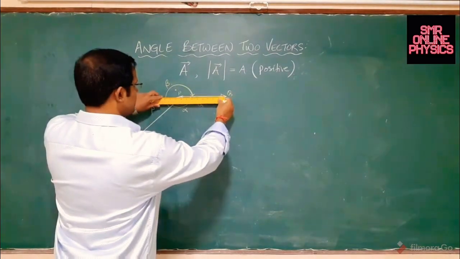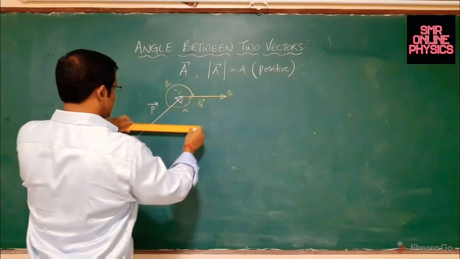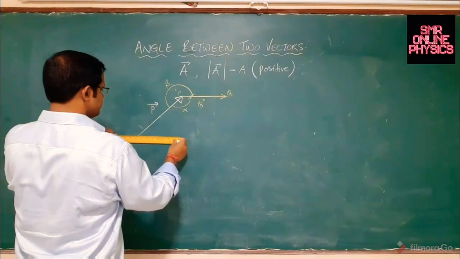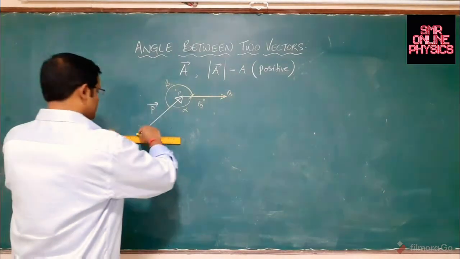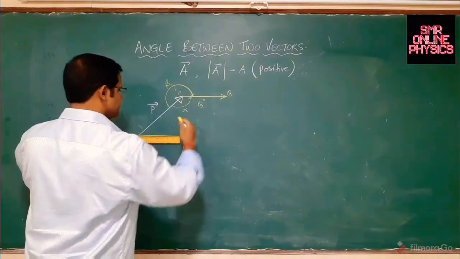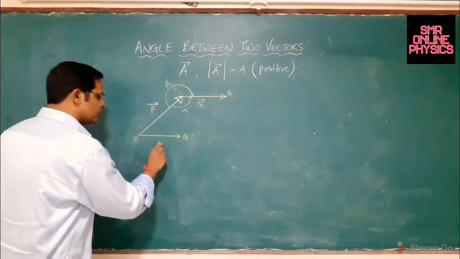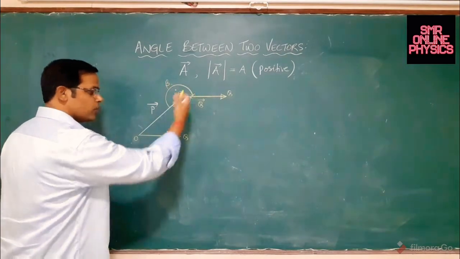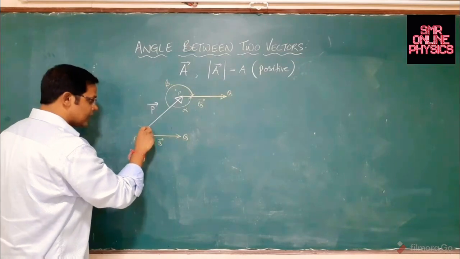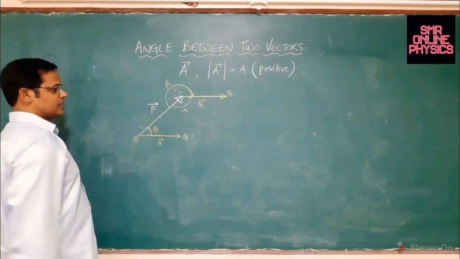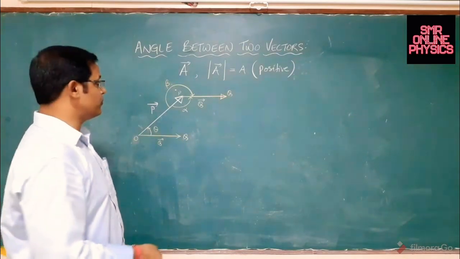Let's see how it works. This vector I can easily displace like this. Same magnitude, same direction. So make it here. Did I make it correctly? This is it. This is your vector Q. That is displaced. It is not there anymore. Now this is the angle. This is the correct angle between the two vectors. That is theta. This is one way of doing it.